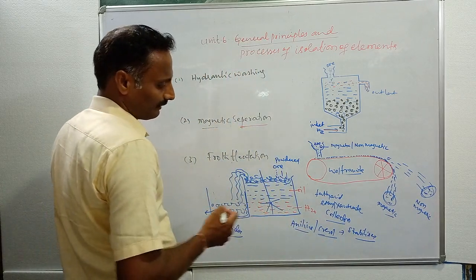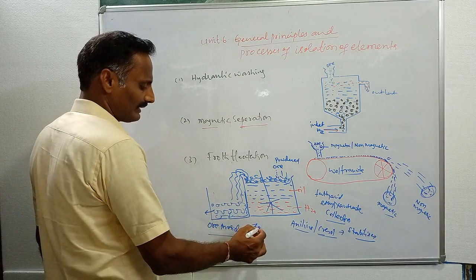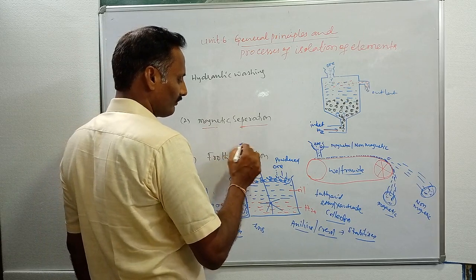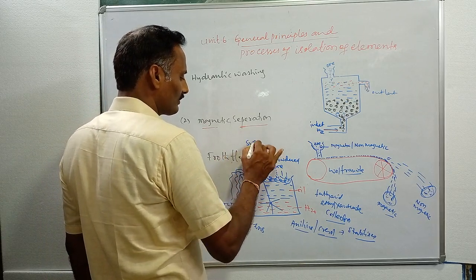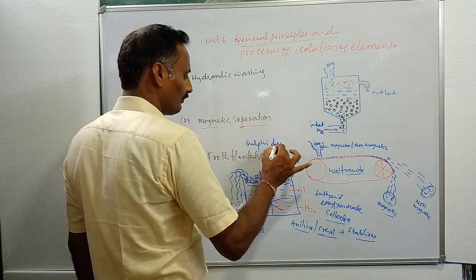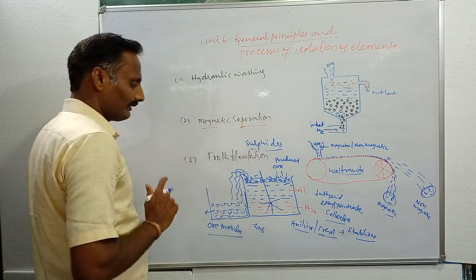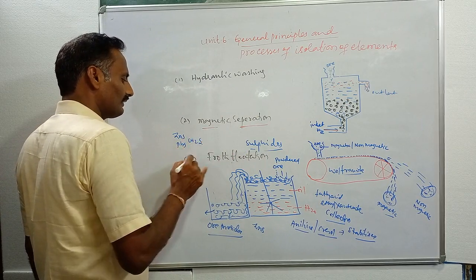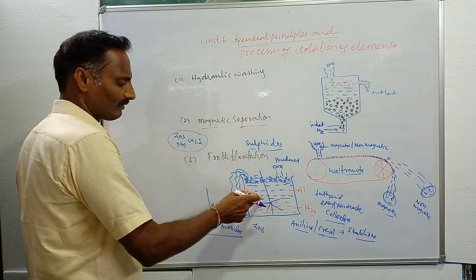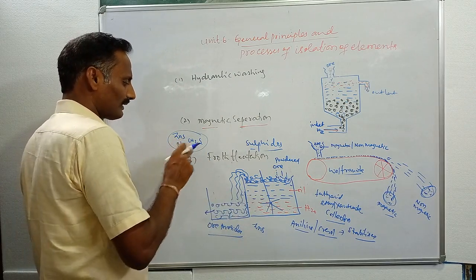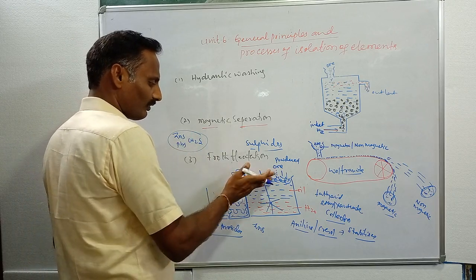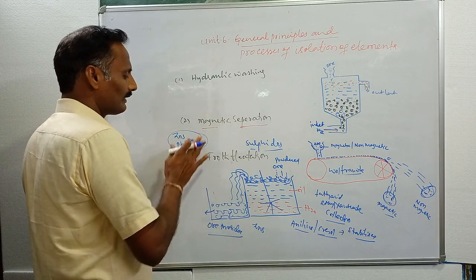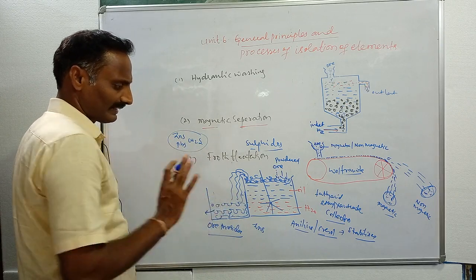And in the case of sulfide ores, for example zinc sulfide, the froth flotation technique is mainly used for the concentration of sulfide ores, but not oxide ores. Sulfide ores like zinc sulfide, lead sulfide and copper sulfide are concentrated by using the froth flotation technique. These ore particles are lighter and are carried by the froth. Then the froth is skimmed off, and the froth carries these ore particles. That's why sulfide ores are concentrated by the froth flotation technique.